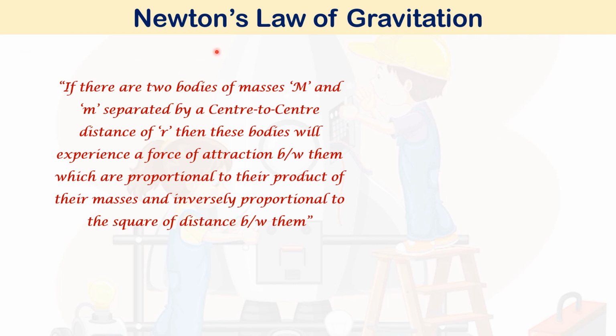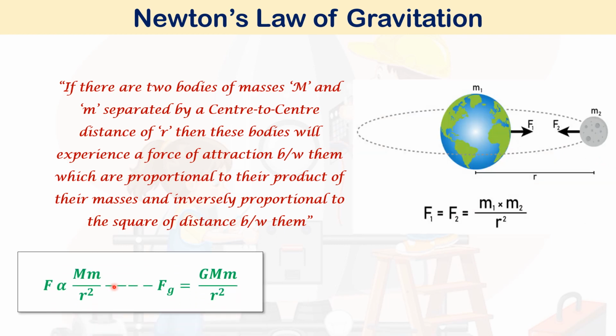Then coming to the next law, Newton's law of gravitation. So, if there are two bodies of mass M and small m separated by a center to center distance r, then these bodies will experience a force of attraction between them, which is proportional to the product of their masses and inversely proportional to the square of the distance between them. So, what will be the mathematical equation? F is directly proportional to the product of the masses M into m and inversely proportional to the square of the distance between them, that is divided by r square.